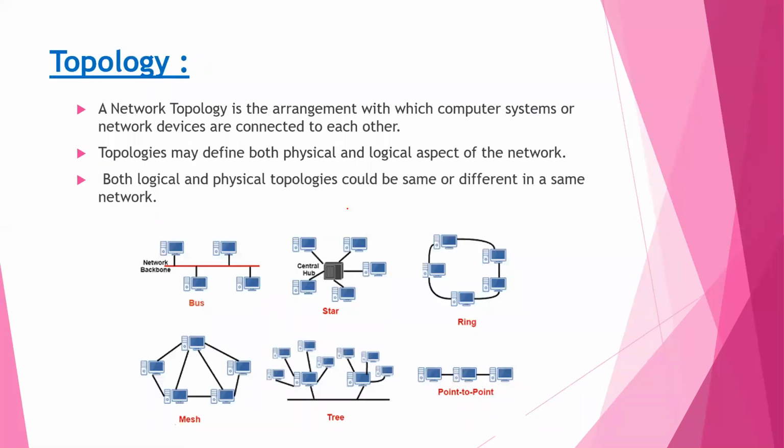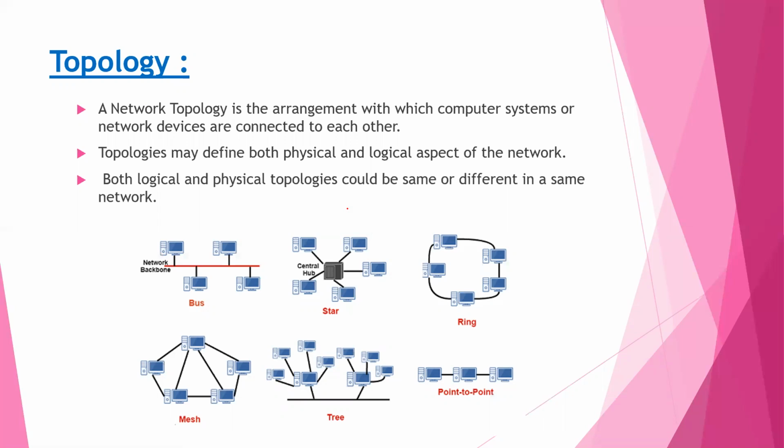Topology refers to the way in which a network of computers is connected. It means the structure or arrangement with which computer systems or network devices are connected to each other.